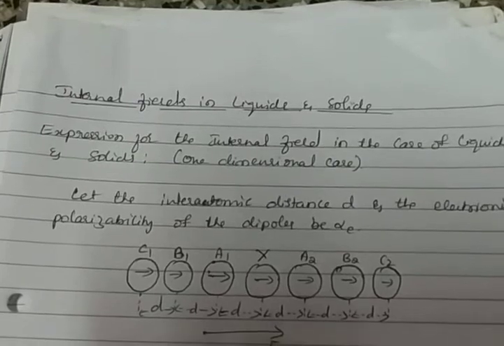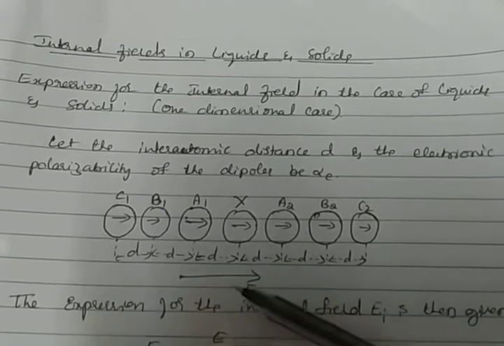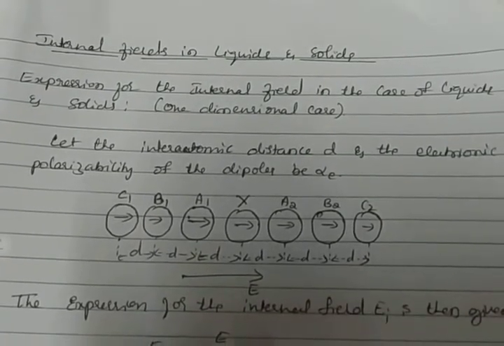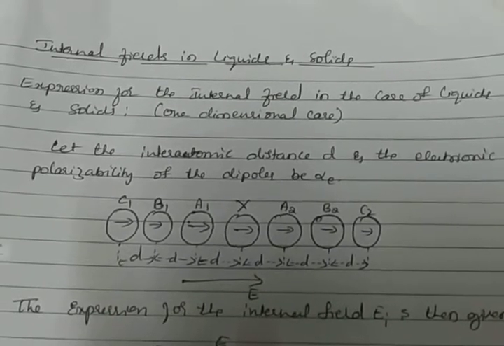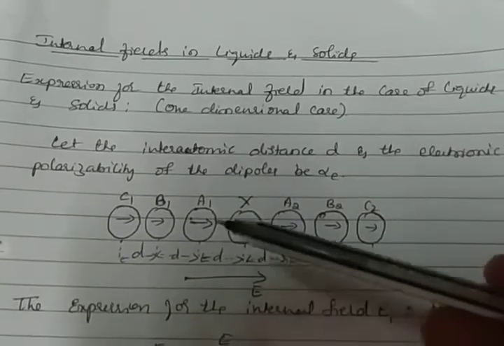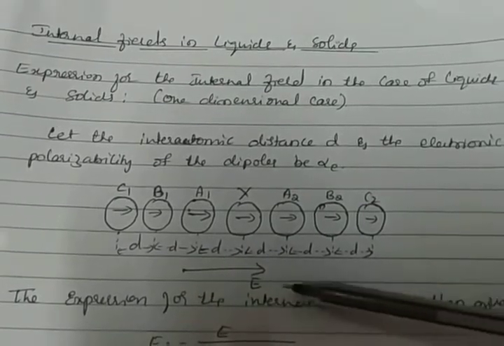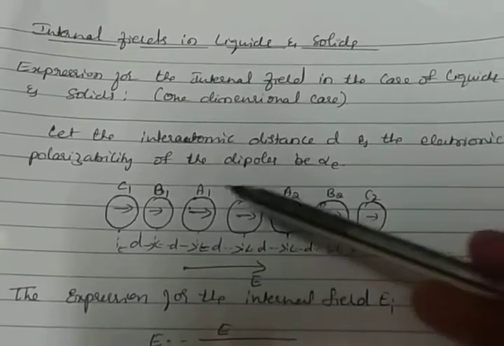Next is the expression for internal field. The derivation of this expression is not necessary, only the explanation. Consider a dielectric material, either solid or liquid, kept in an external electric field. Let us consider an arrangement of equidistant atomic dipoles arranged parallel to the direction of the electric field, as shown in the figure.